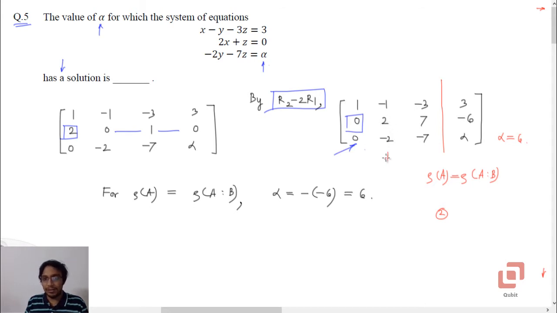It will make these two elements zeros. But if this doesn't become 0, it implies that the system is inconsistent, which is not what the problem wants, it has a solution. So alpha must be equal to 6 so that r3 becomes minus 1 times r2. So alpha will be 6. Now this is an exact answer. Although it is a numerical answer type, you have to select or type 6. That is question 5.